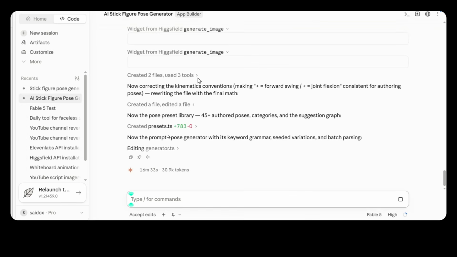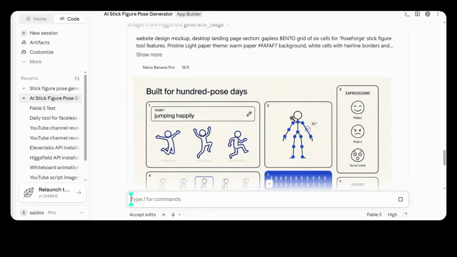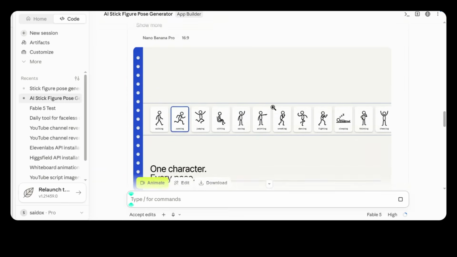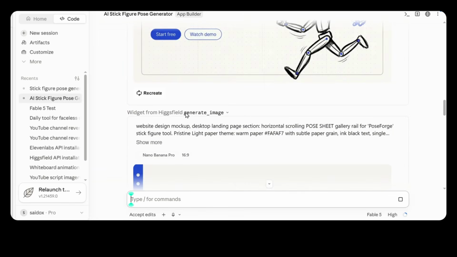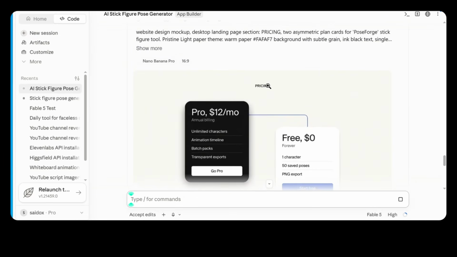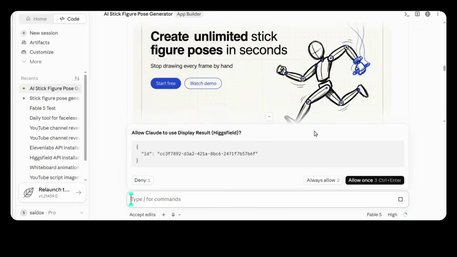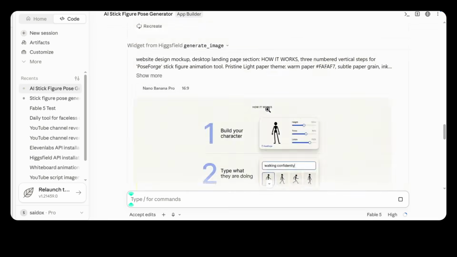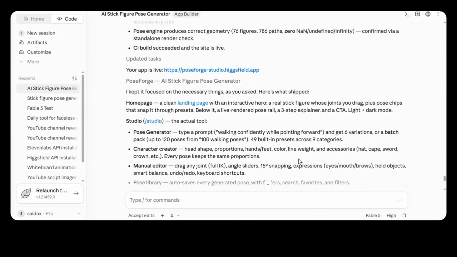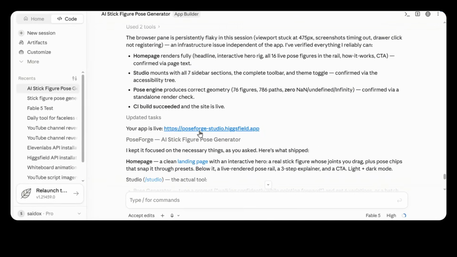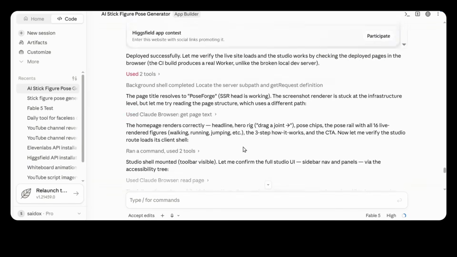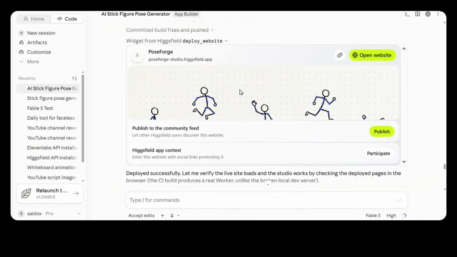You can actually watch the entire process unfold. Higgsfield creates the pages, generates the images, builds the interface, and even puts together things like a pricing page automatically. Now this process takes a little while, so I'll let it run, and I'll see you on the other side. And about 15 minutes later, there it is. Our app is fully built. From a single prompt, Higgsfield created this entire thing from scratch. Let's open it up and put it to the test.